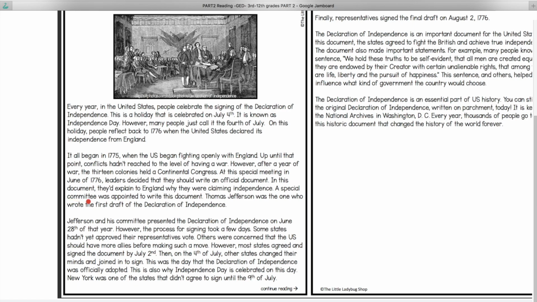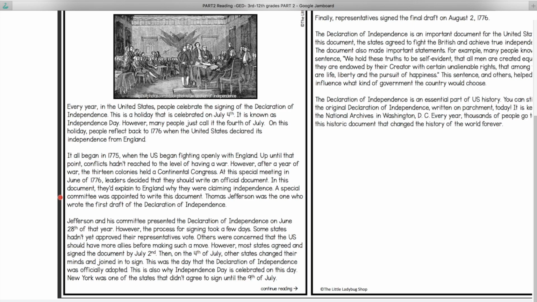Committee, a group of people who are supposed to do something, a group of people chosen to do something. A special committee was appointed, was told to do something, was hired, which means a lot of people told them that they should do something and gave them the title of being appointed. So a special group was told to write this document. A special committee was appointed to write this document.